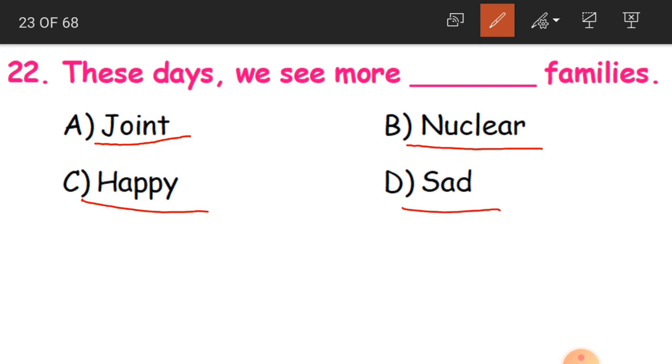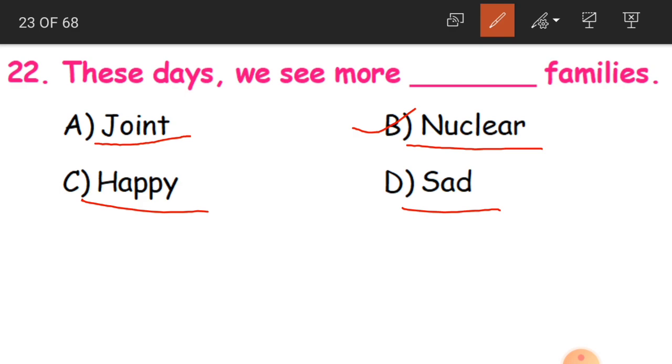Now just 2-3 questions before, we have learnt about a joint family, where mother, father, uncle, aunt, cousins, children, everybody together stay at the same home, at the same place, which we call joint family. Are you able to see such families now, children? Are we staying along with our uncles, aunts in these days? No. So these days we see more nuclear families. That is only mother, father and children, or sometimes grandparents. So that is called nuclear, a small family.